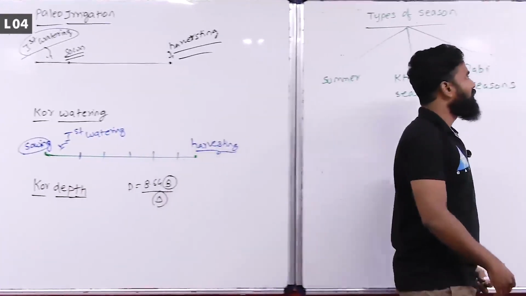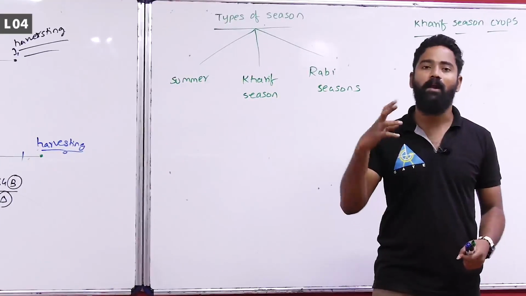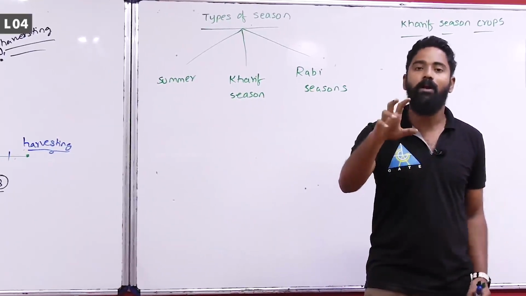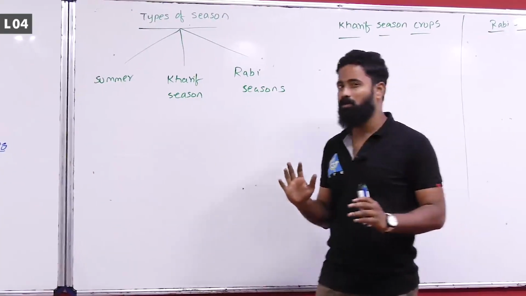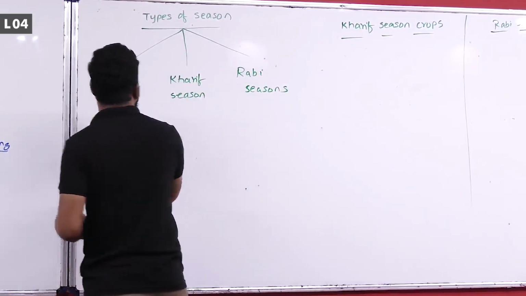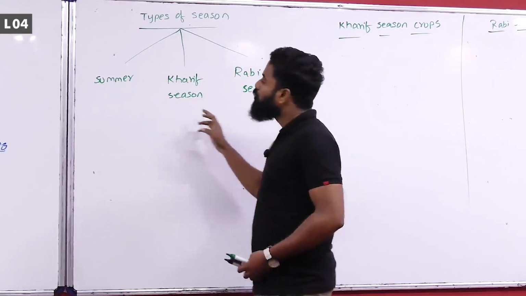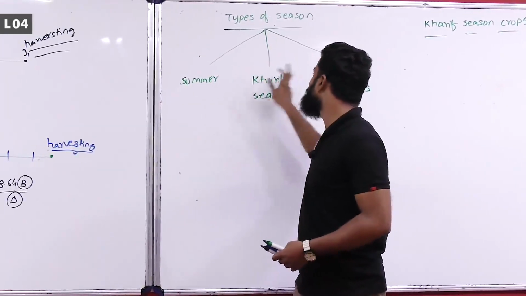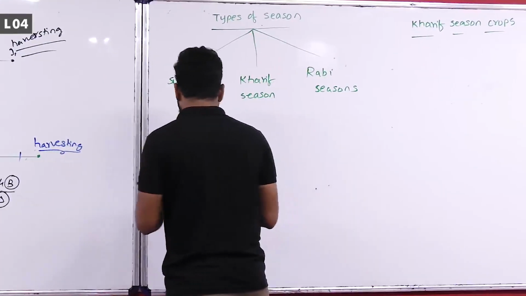Next, when you are dealing with irrigation, or if you are a water resource engineer, you should have an idea of different seasons and different crops, because you have to provide water for different crops. In India, generally I am talking, it is not exactly perfect, there are three types of seasons: summer season, kharif season, rabi season. People don't consider the summer season also. From the agriculture point of view, 6 months they consider as kharif season and 6 months as rabi season, but in general it is divided into 3 seasons.